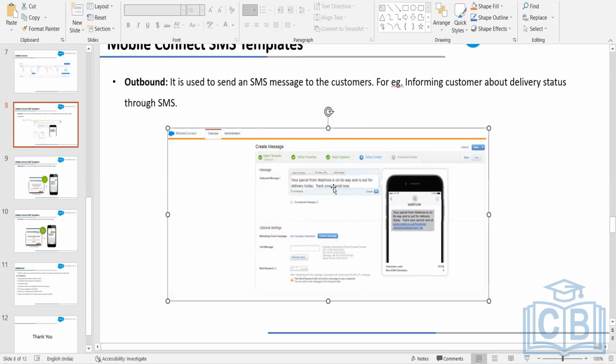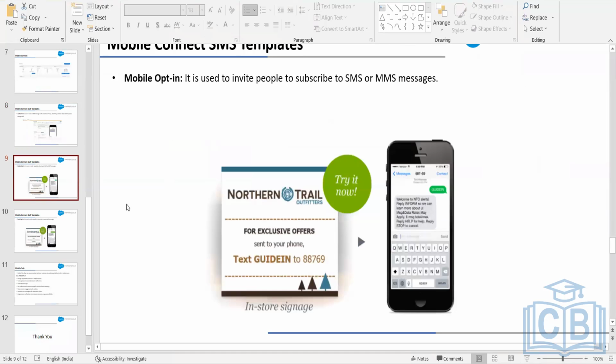Okay, so this is the SMS message that we can send over here. And this is what it looks like when we receive the SMS message. Next one we have is